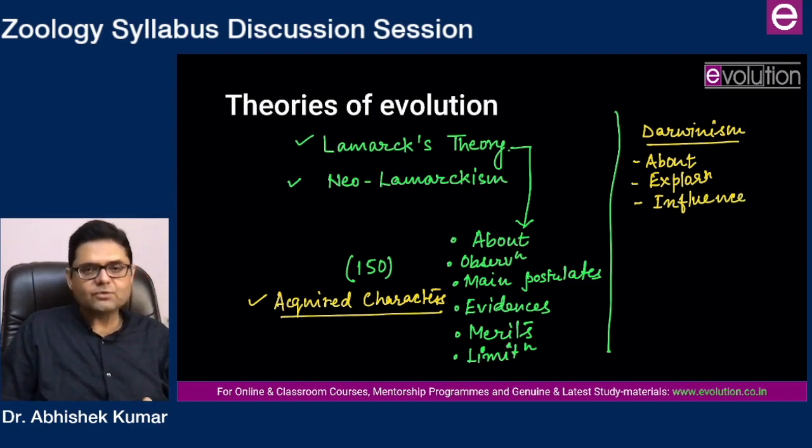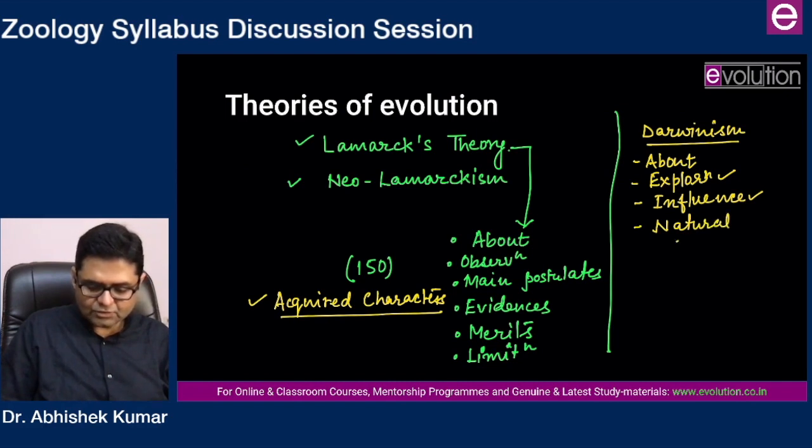He was also influenced by the work of Malthus, plus he was himself an explorer who visited the Pacific coast of South America, and he visited the Galapagos Islands. So Darwin's own findings through exploration and what Darwin read were the influences on Darwin. Then you have to study his theory of natural selection.